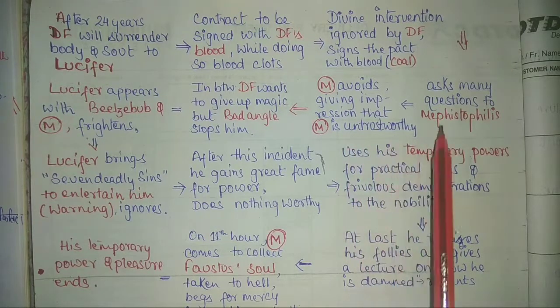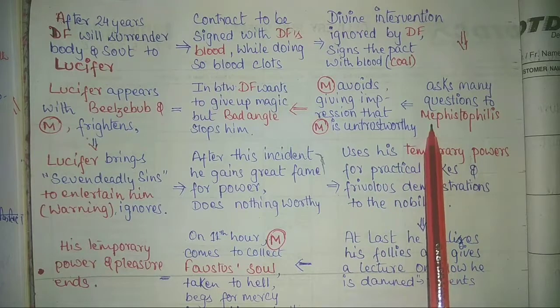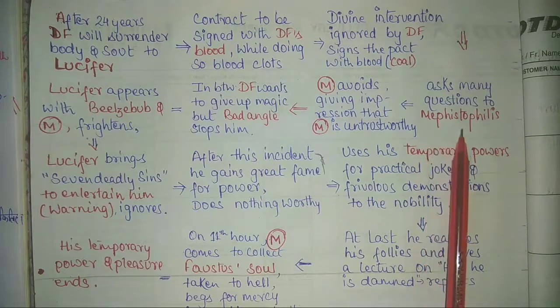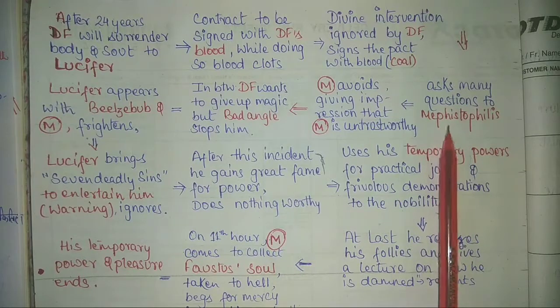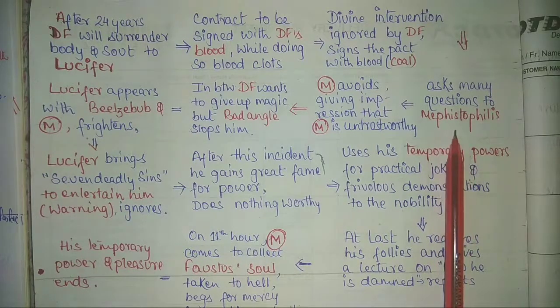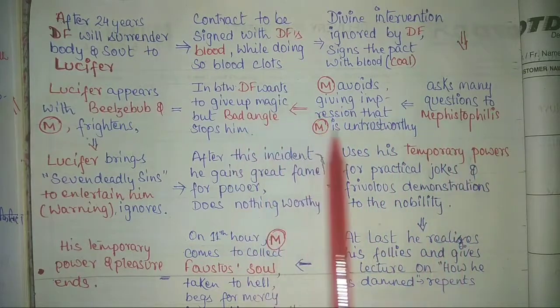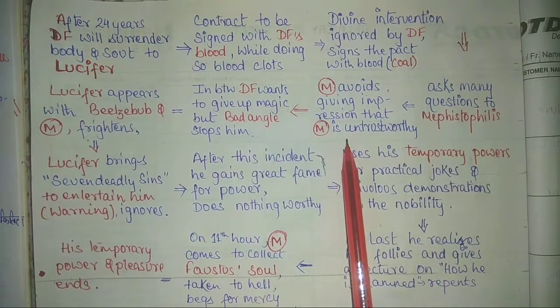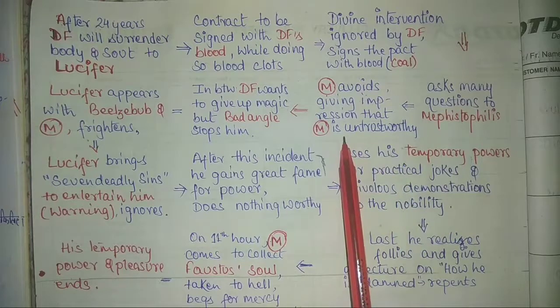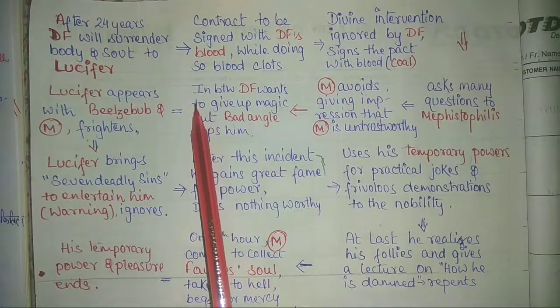When Dr. Faustus asks who created the universe, Mephistopheles refuses to answer because he did not want to utter God's name from his mouth. So this was supposed to be understood by Dr. Faustus, but he blatantly ignores it.